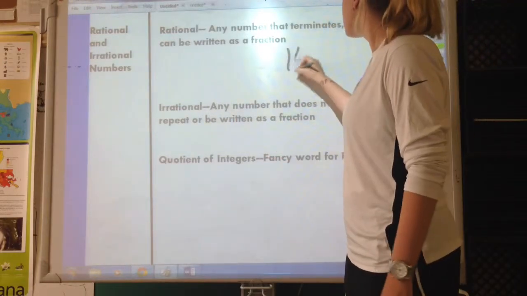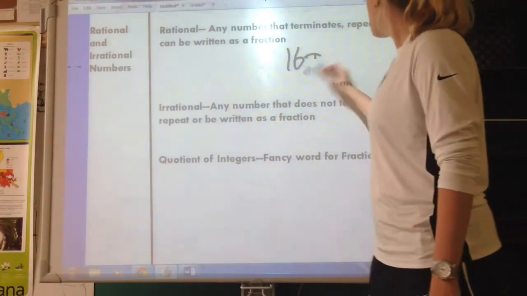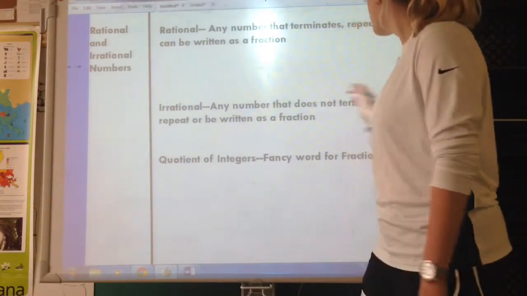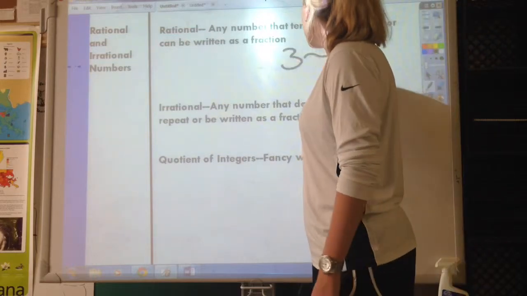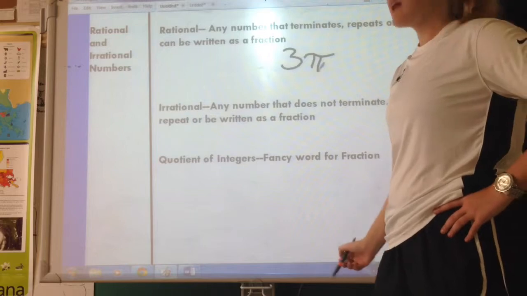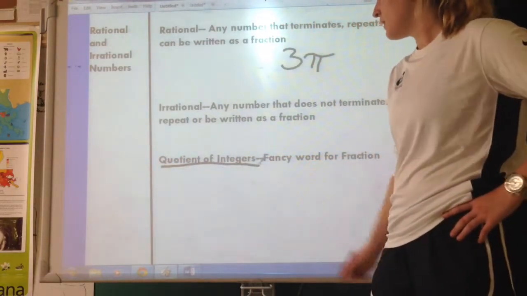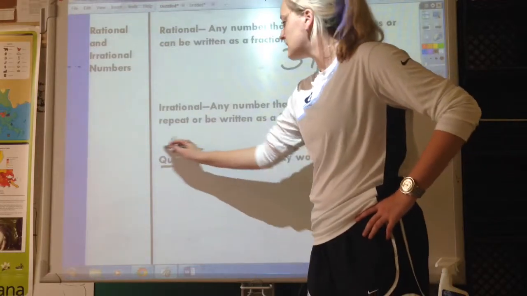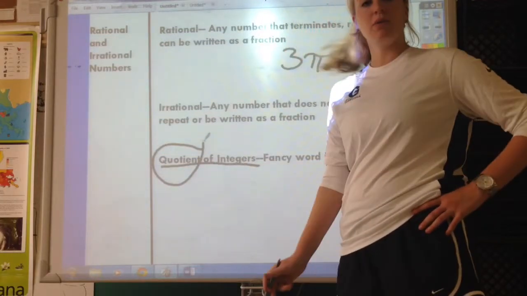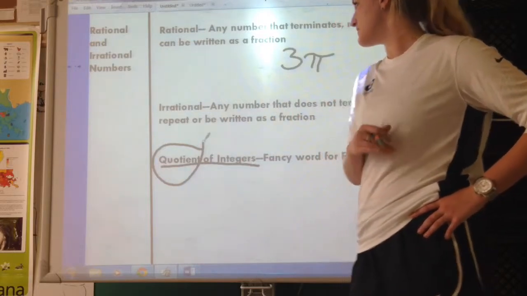So if I had 16 pi, I know that it's irrational because of the pi symbol. Another one I could do if I just had 3 pi. The other reason that this is irrational is that it cannot be written as a quotient of integers, okay? Quotient should make you think of division, so a quotient is the answer to a division problem.